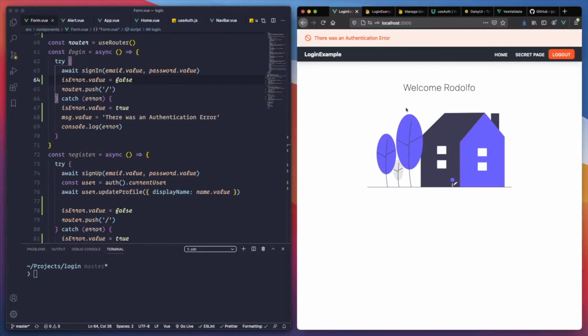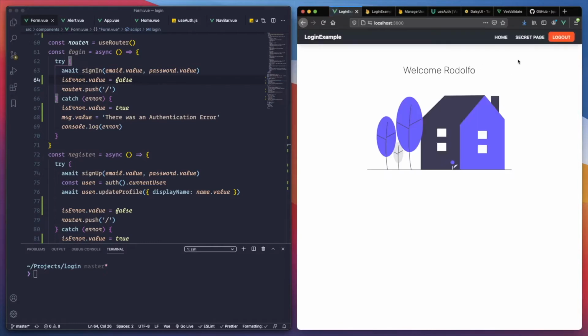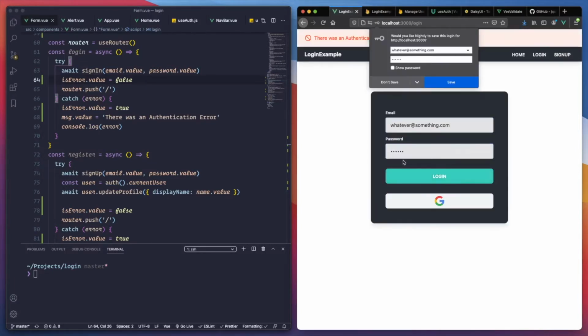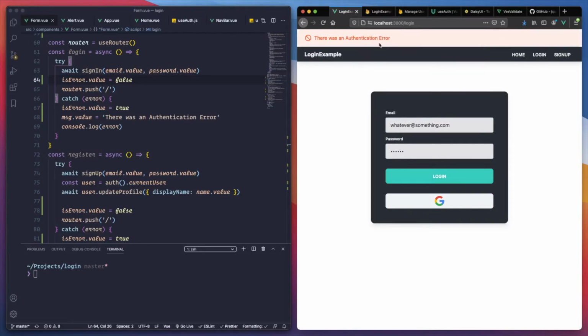Okay, so let me refresh. As you can see, I didn't do my authentication piece because that's actually saved in some kind of cookie session with Google. So let's log out. Let's go to login and put in something that doesn't exist. There was an authentication error. Perfect.